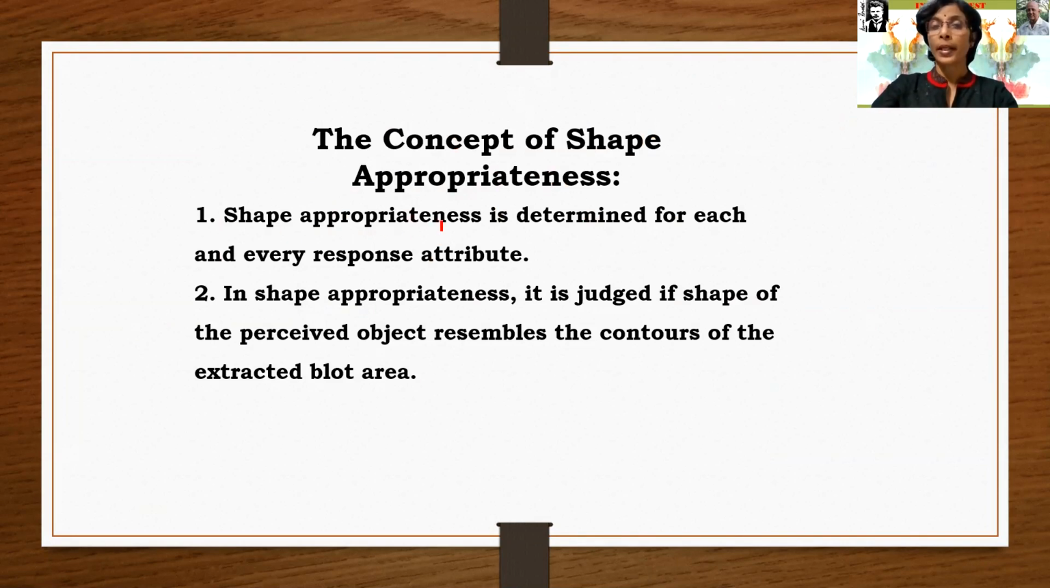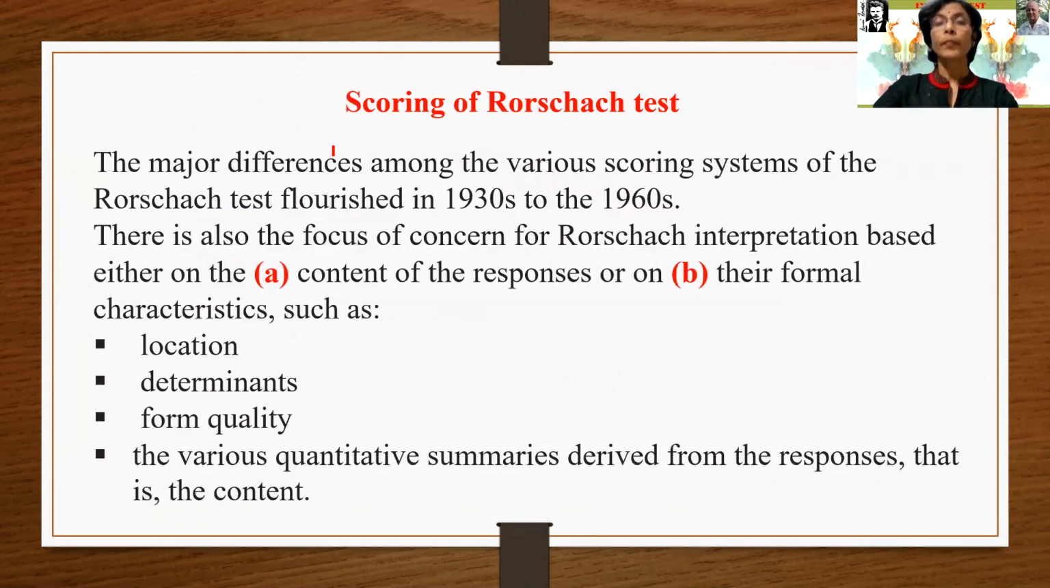Shape appropriateness is determined for each and every response attribute. Second, in shape appropriateness, it is judged whether the shape of the pursued object resembles the contours of the extracted blot area.